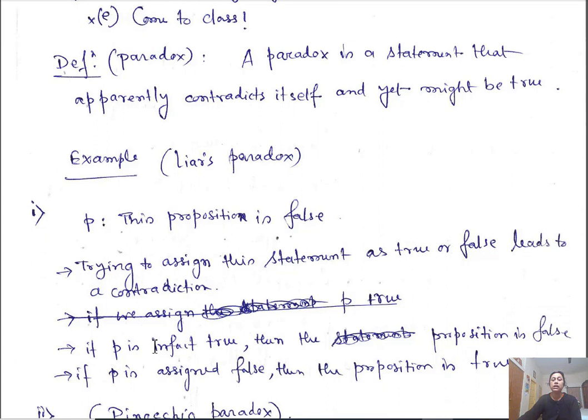If P is in fact true, then the proposition is false. This is a true statement, means the proposition is false. If the proposition P is given assignment false, then this proposition is false is wrong. That means this proposition must be true. So we are getting a contradiction. Proposition false, we are getting proposition must be true. Proposition true, P true, it must be the case that the proposition is false. So we are getting a contradiction. This is called Liar's paradox.